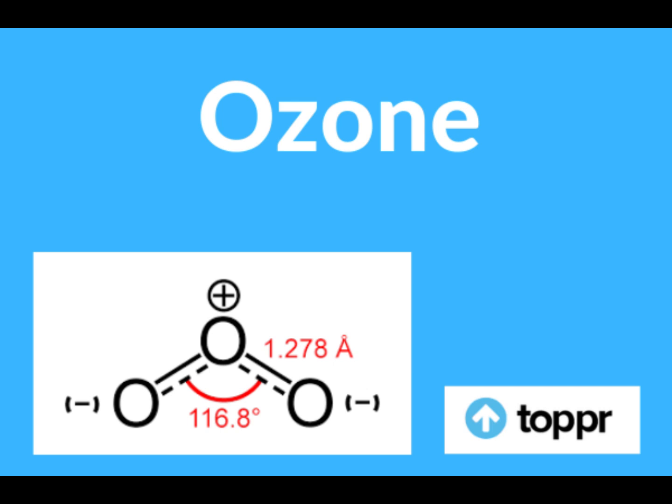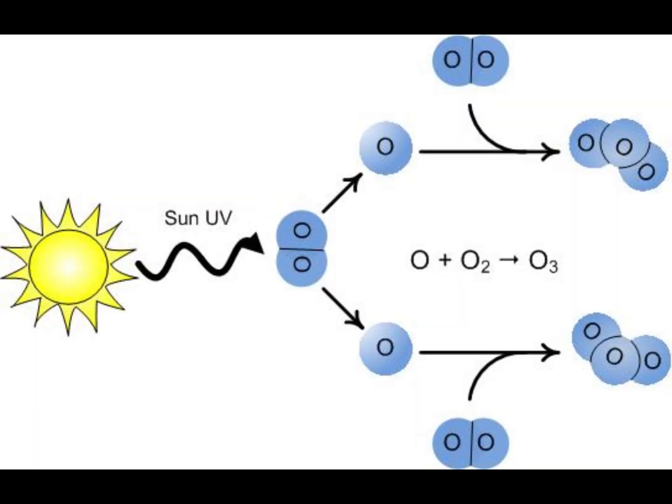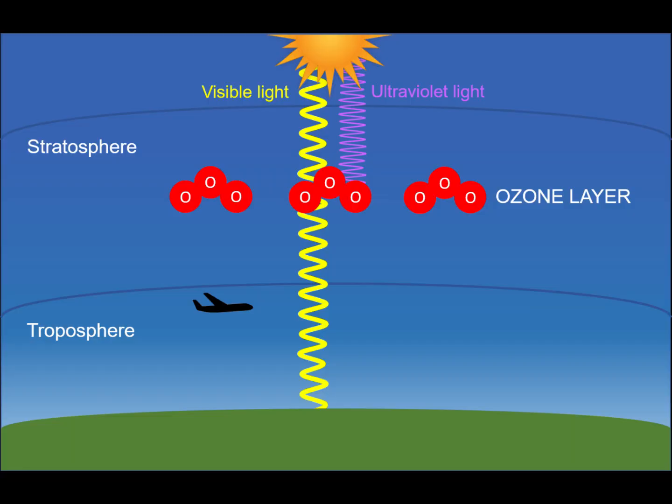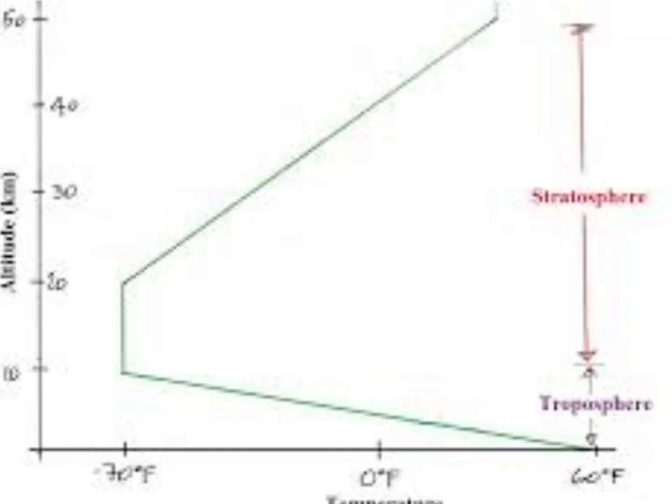This is due to ozone. Ozone is created through the sun's UV rays. The ozone absorbs UV light and converts it into heat. That is why as the altitude increases in the stratosphere, the temperature increases.